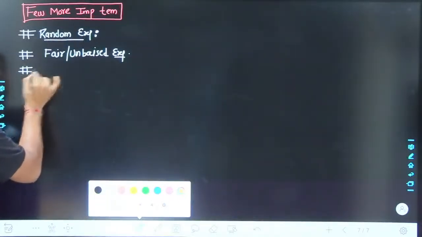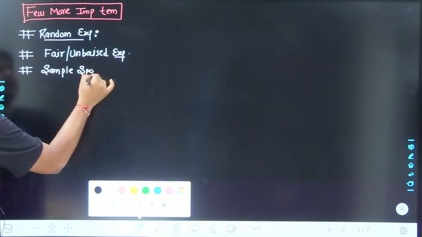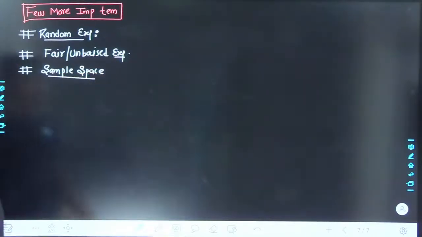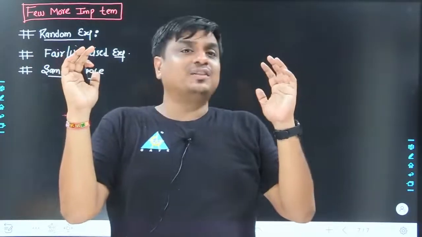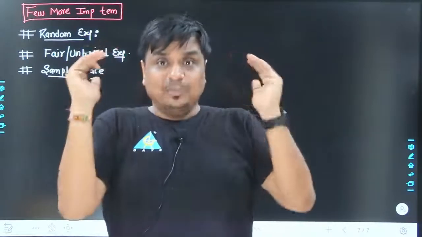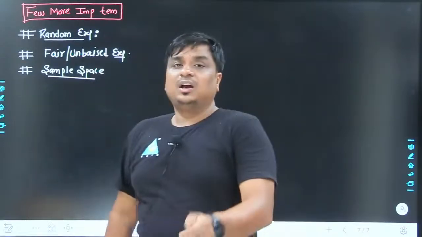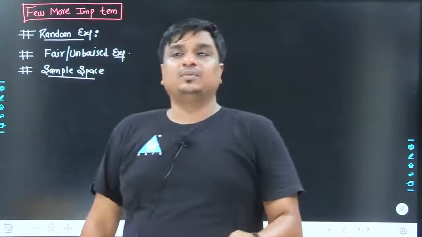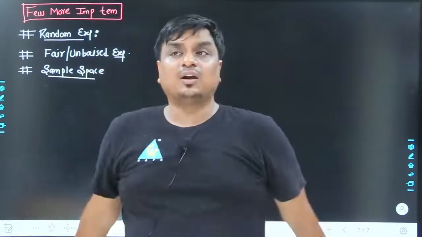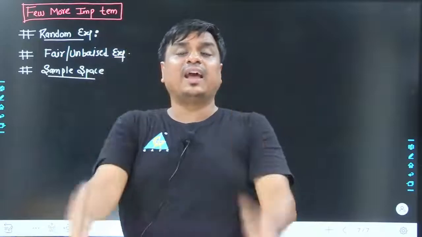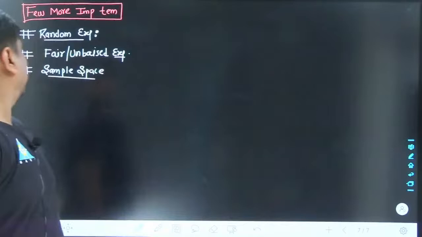Here comes the sample space. The collection of all possible outcomes is called a sample space. If a die is rolled, 1, 2, 3, 4, 5, 6 are taken as the elements of a set. So this complete set is going to be called a sample space. Similarly, a coin is tossed: head, tail. Two coins are tossed: head head, head tail, tail head, tail tail. They are all the possible outcomes which we can have in this random experiment. So I can say the collection of all possible outcomes is said to be the sample space.